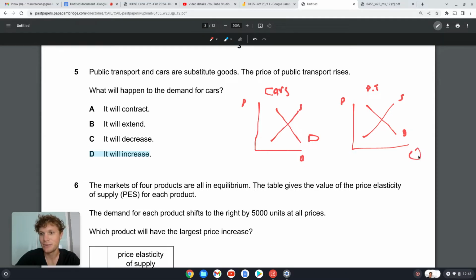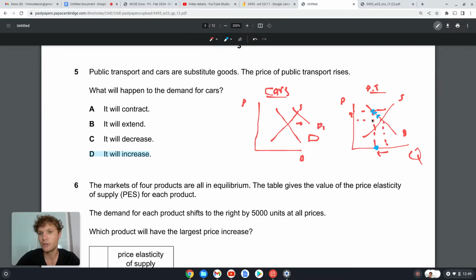Okay, so what happens in this story, we've got two goods which are substitutes, cars and public transport. The price of public transport increases, right? So here's the equilibrium price, and now the price increases for whatever reason. So then you can see we're going to have a contraction in quantity demanded. People are now only going to demand this much quantity after the price increases. So we're going to have a reduction here, and then we will have an increase in the demand for cars. Okay, so that is an increase.